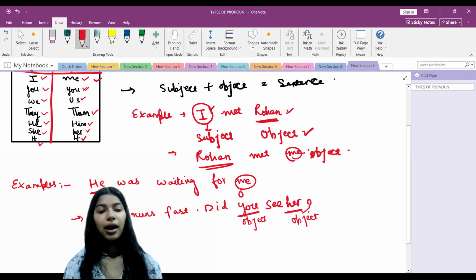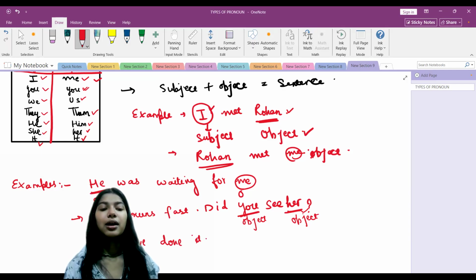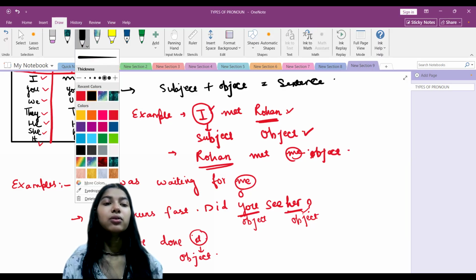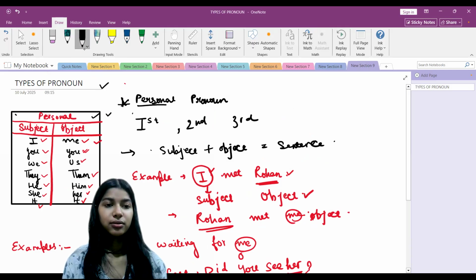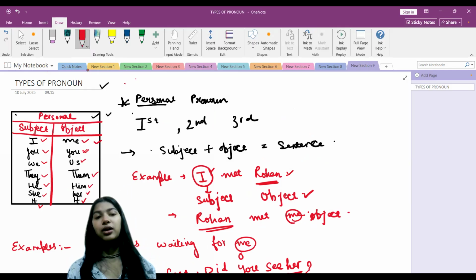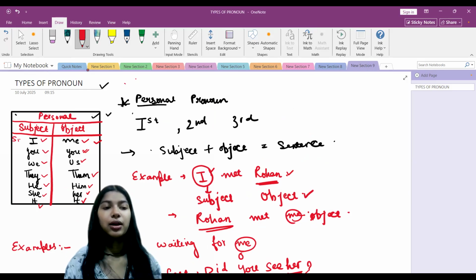I have done it. In this sentence, here I is the subject of the sentence and it is the object is the same. Right, kids? Now, there's one thing we have to keep in mind always: whenever we are using some pronouns, we have to be very careful. I is a singular pronoun.